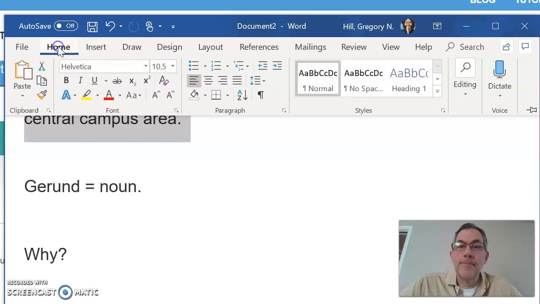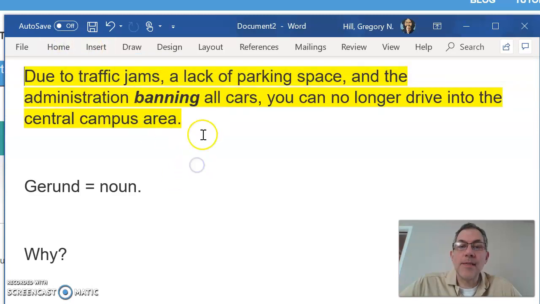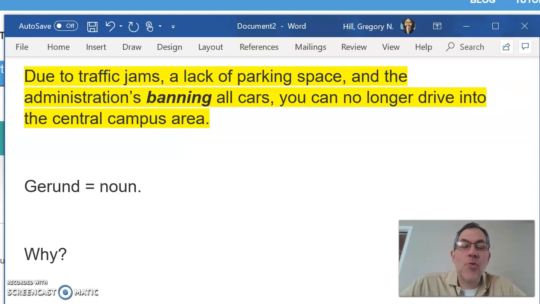Okay, this sentence up here. I took off a quarter of a point because of the issue in italics here, the administration banning all cars. This is complicated because what it should say is the administration's banning all cars. I know that sounds confusing, so I'm going to try to explain it by scrolling down here.